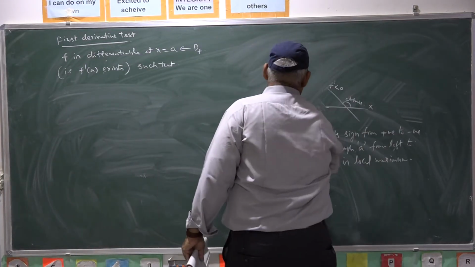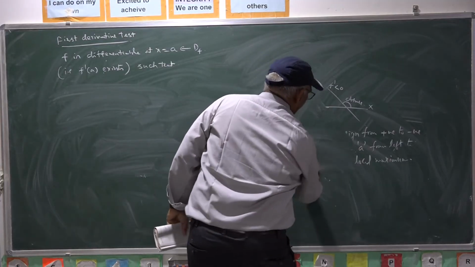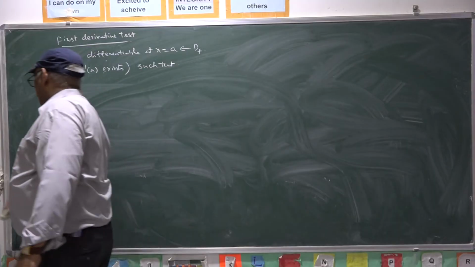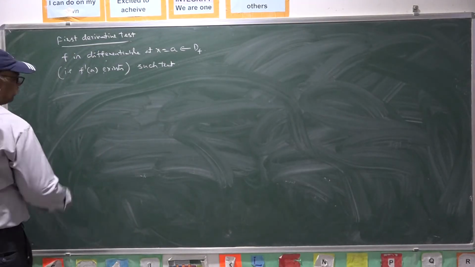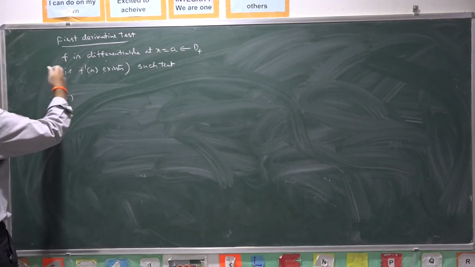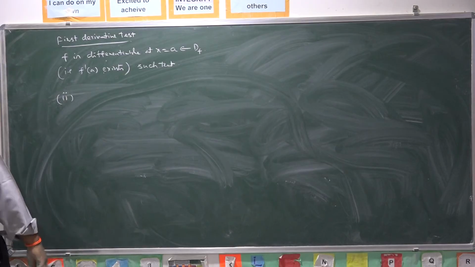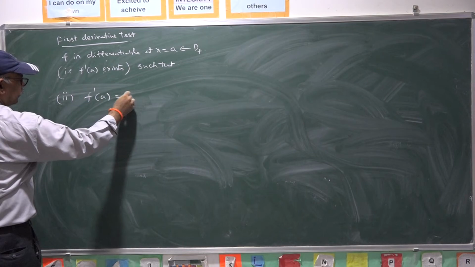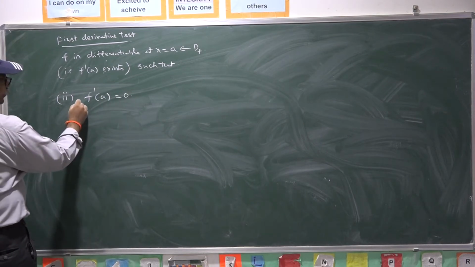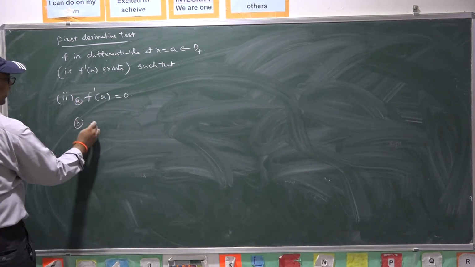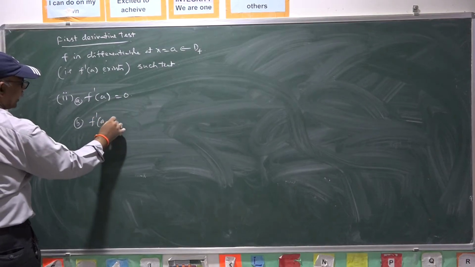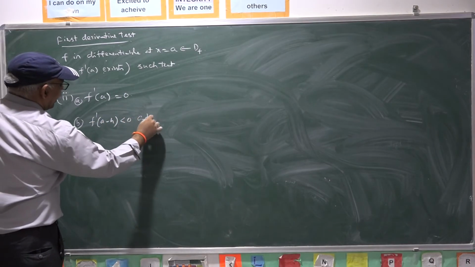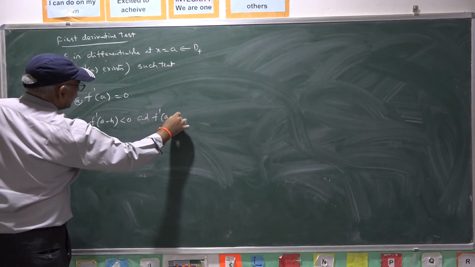Similarly, the first derivative test for local minimum. Second one: f is differentiable at x equal to a, that is common. Here also f dash a is 0, that is first, and f dash of a minus h is negative, and f dash of a plus h is positive.